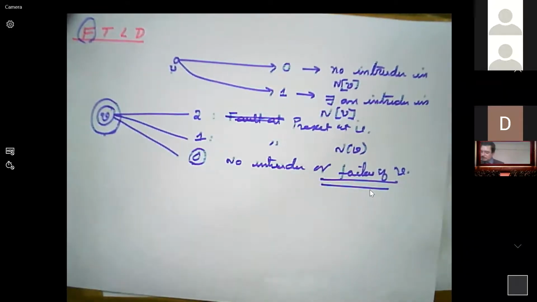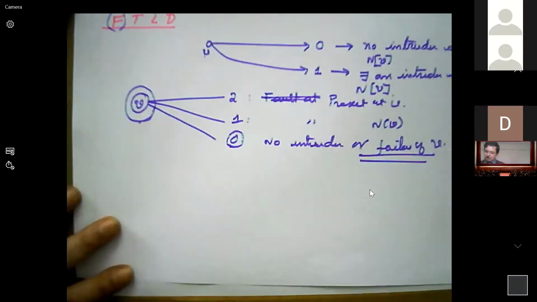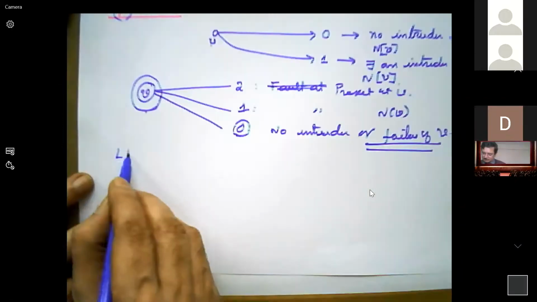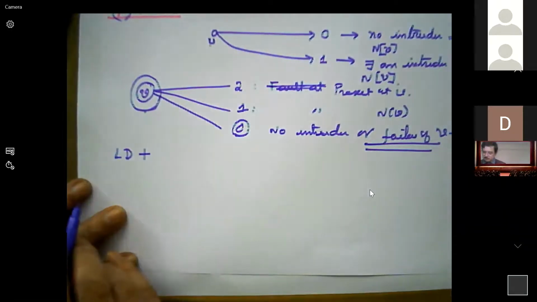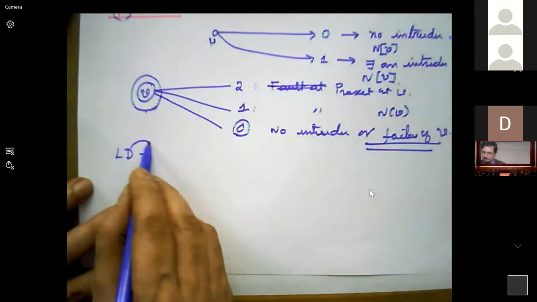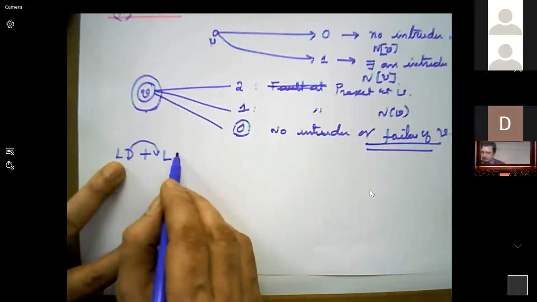In this situation, to identify the intruder, the locating dominating set should be powerful. The dominating set is called powerful, meaning it should be a total dominating set.